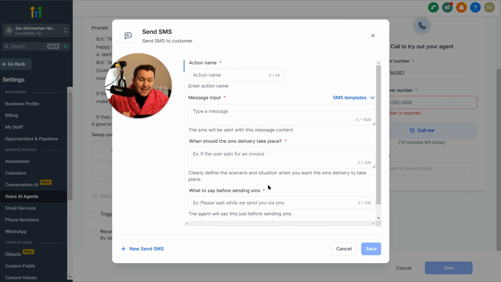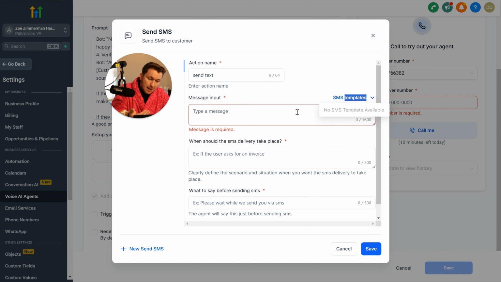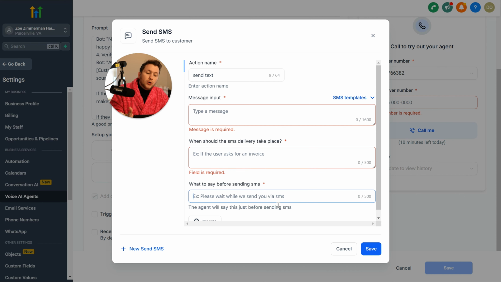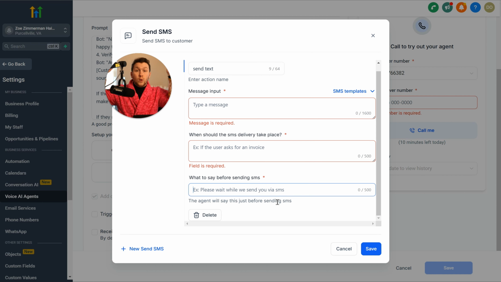And then right here, you can send SMS. Again, the thing about this is if you already have a workflow that has SMS set up, it'll kind of do this for you. But if you want to go over this, you would just put an action name, send text. You put the exact message you want to send, or you can pick a text template to add. You pick when you want the SMS, same exact workflow, when the bot says X, Y, and Z, and then you put in what you wanted to say beforehand. So like, we just sent you a text message, whatever you want, you're done, and then you click save.